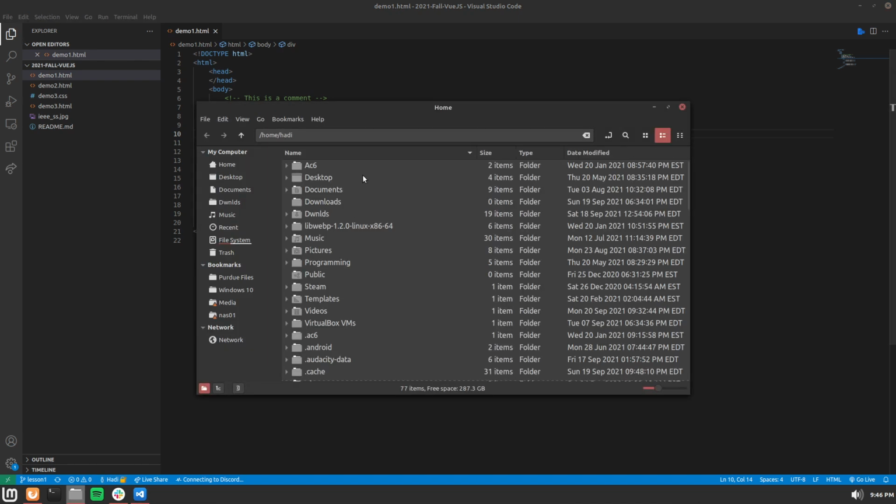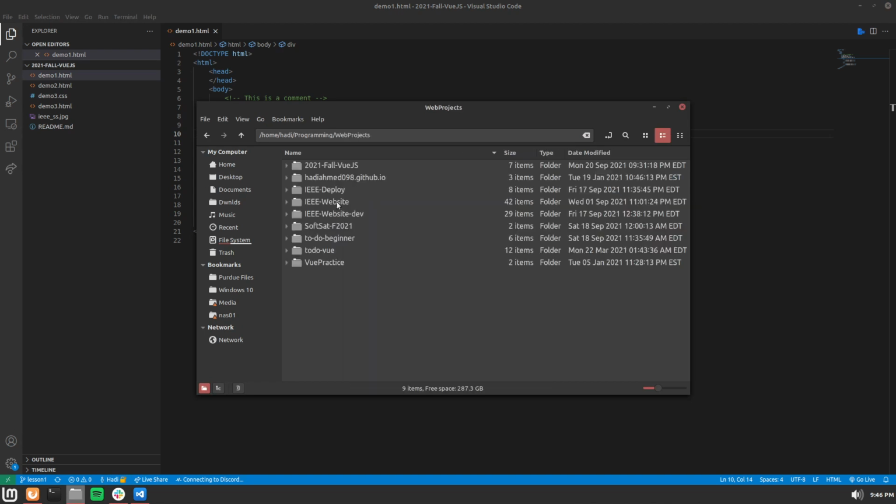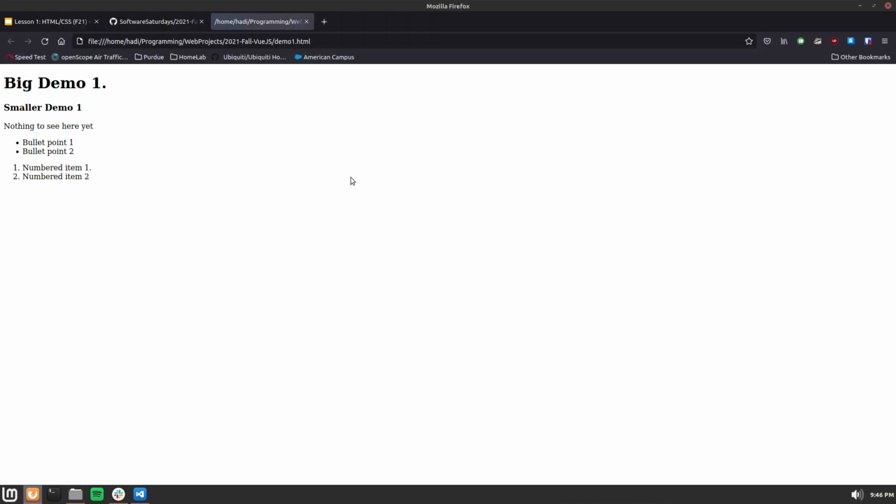Now, how do I run this code? Well, the quickest way to run HTML is to open up in your file explorer the folder we're currently in. So we're in this folder right here, and then double click on the HTML file and select open with the browser in case that appears.